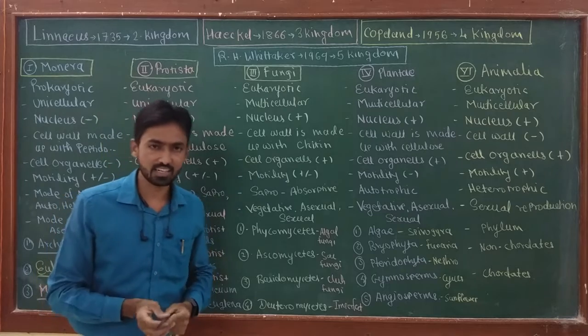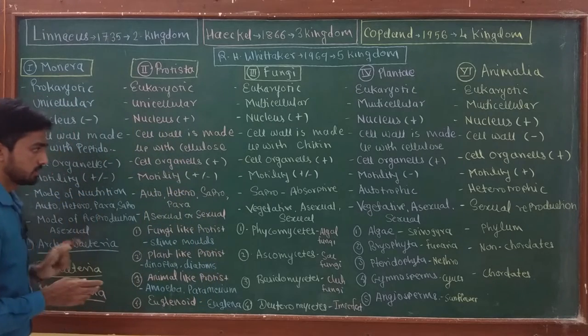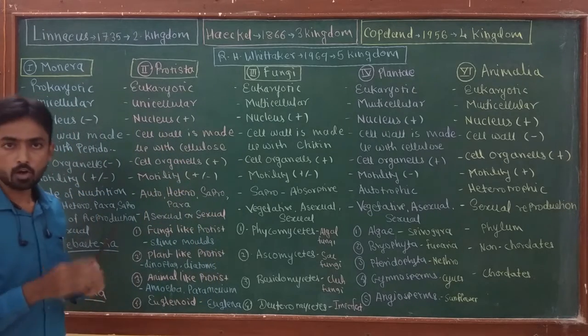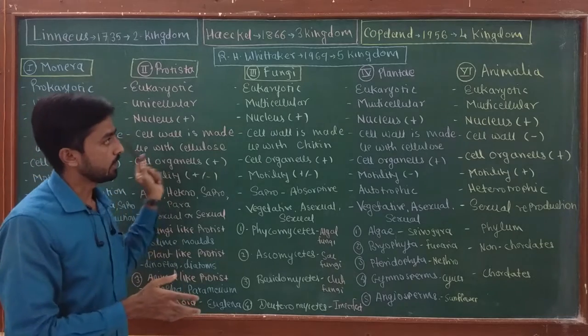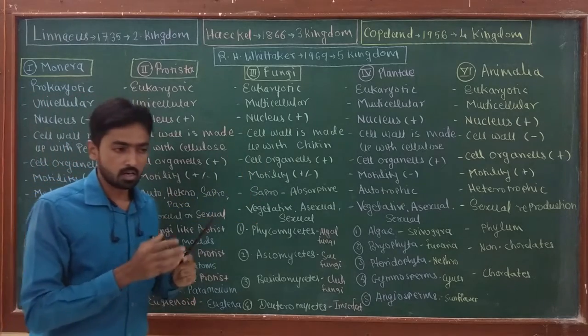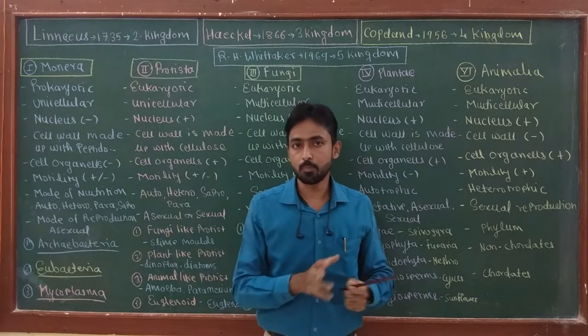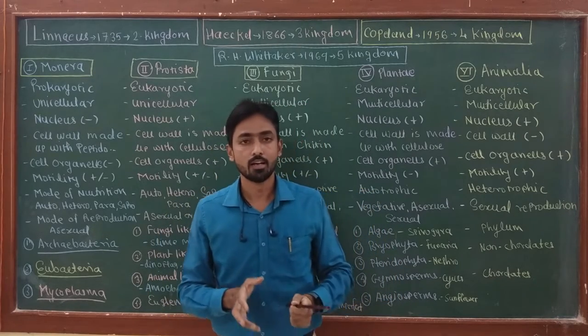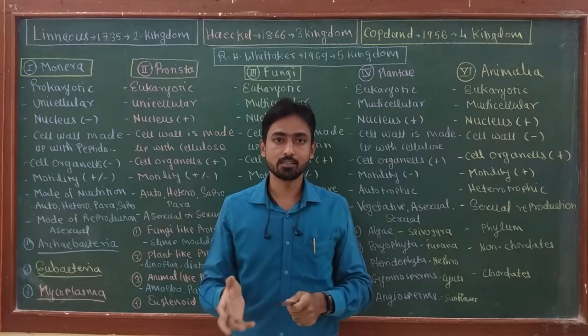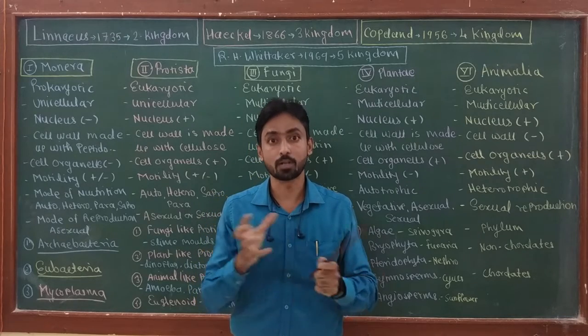Okay, so in this lecture, I'm going to discuss the characteristics of the organisms which he placed in each of the five kingdoms. Due to the huge diversity of life on the earth, it is literally impossible for a human being to remember the characters of every organism without proper classification.